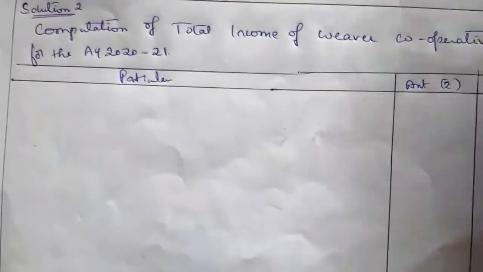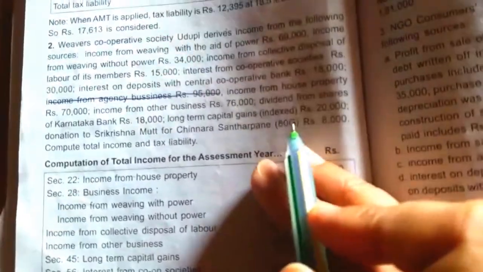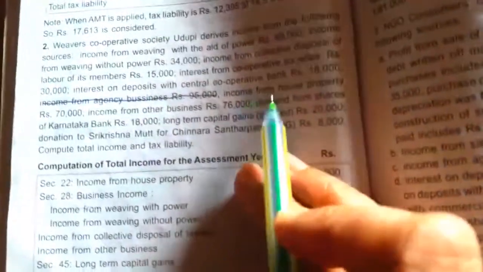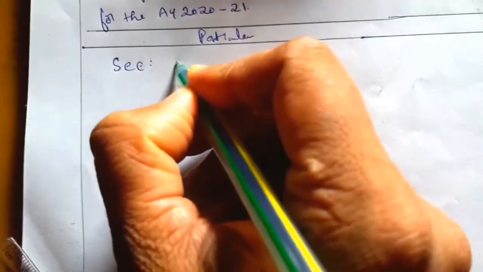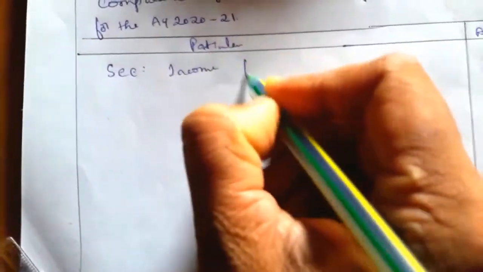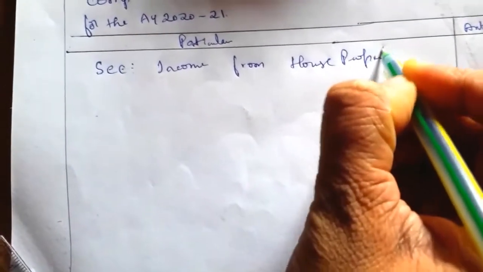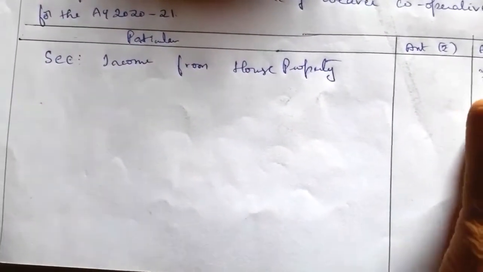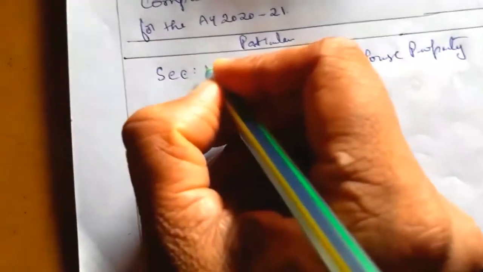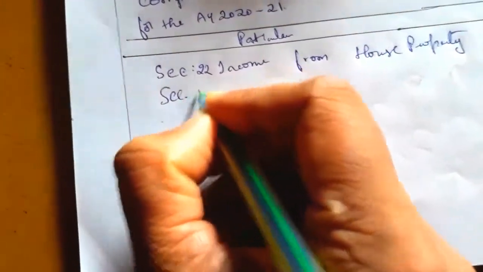Under that we have first section 22, income from house property. Here they have given income from house property as 70,000. So that income we have to take here under section 22, 70,000. Next one is section 28.